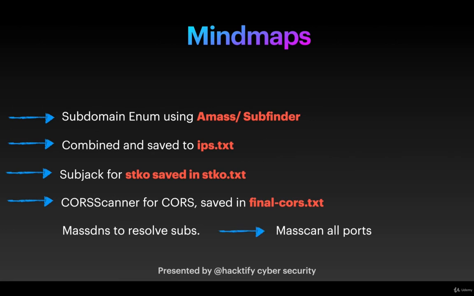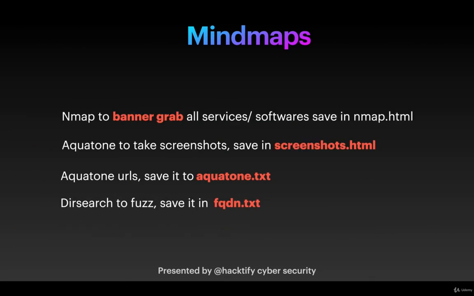Then we ran MassDNS to resolve the subdomains, and we also did a Masscan on all the ports. Now we run Nmap on those open ports to identify and banner grab the services that are running and save the output in nmap.html. Then we supply the subdomains list that we identified to Aquatone to take screenshots, and we're going to save it into screenshots.html.